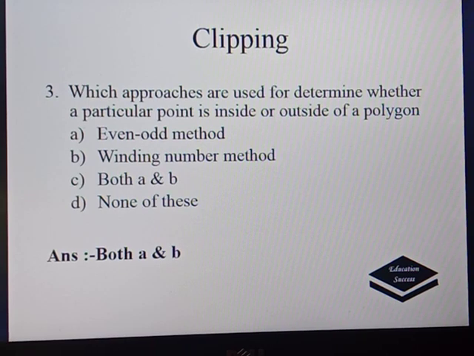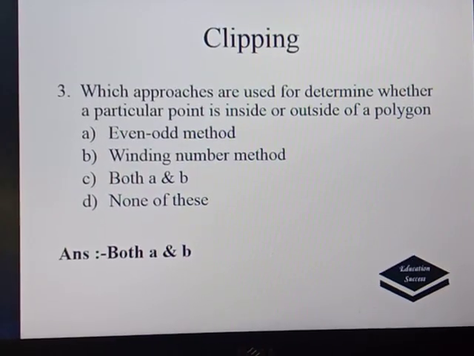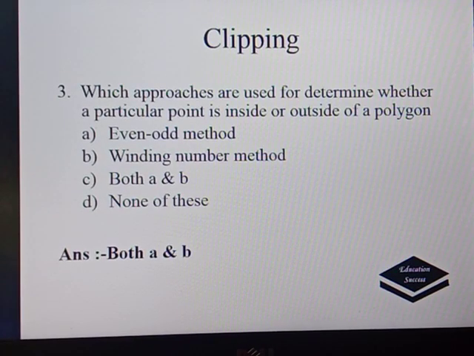Next question: which approaches are used to determine whether a particular point is inside or outside of a polygon? The options are even odd test, winding number method, both A and B, none of these. The correct answer is both A and B, because the even odd and winding number methods are the two approaches used to decide whether a particular point is inside or outside a polygon.